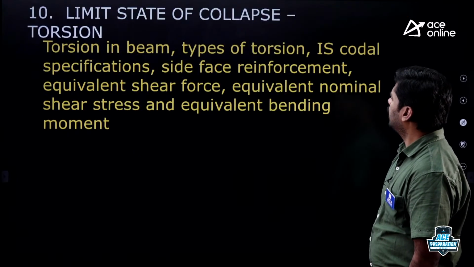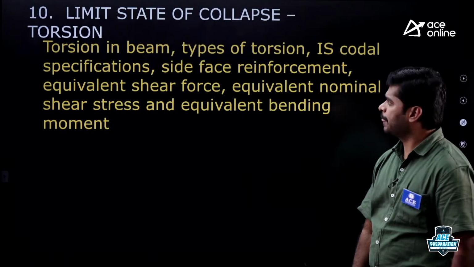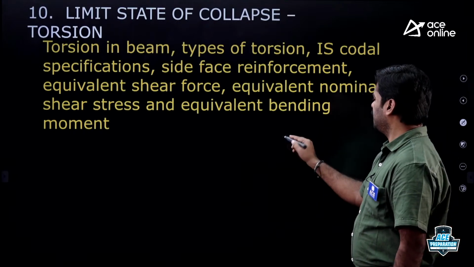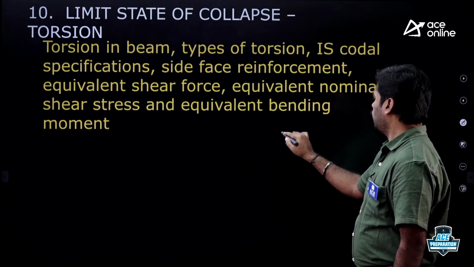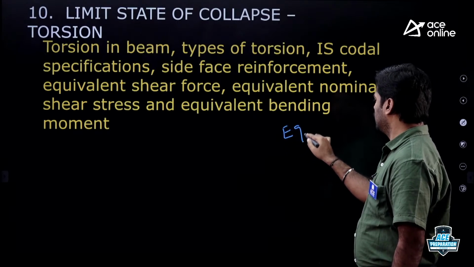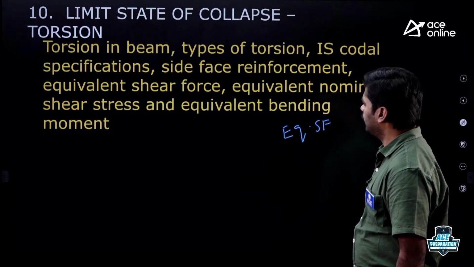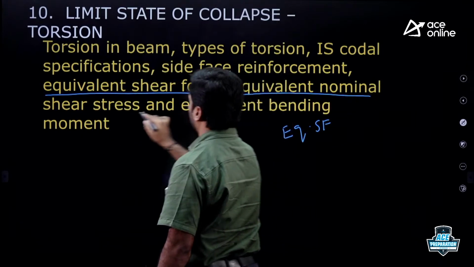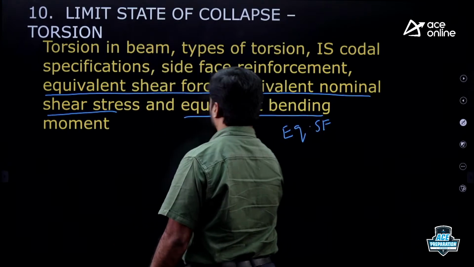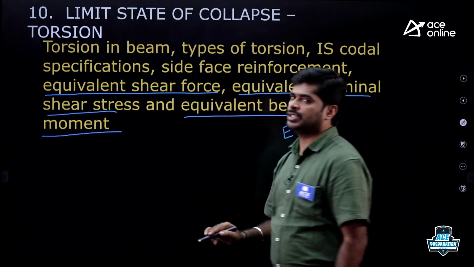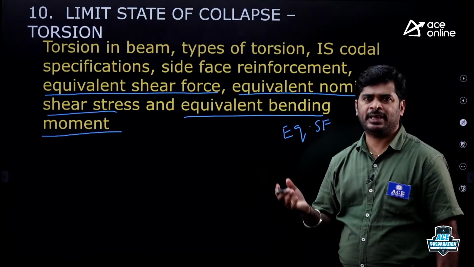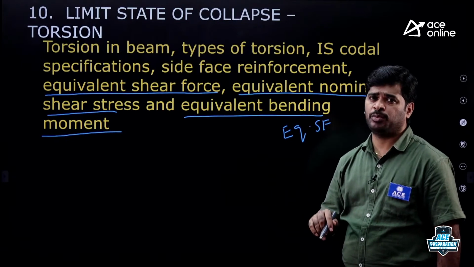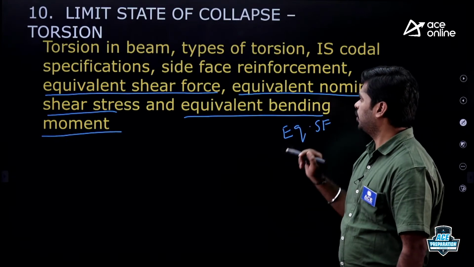Coming to the next one, limit state of collapse, torsion. From this torsion chapter, questions will be asked rarely. Maybe they are going to ask a question on equivalent shear force, equivalent bending moment, equivalent nominal shear stress, right? These numerical questions, my dear, they are going to ask. Direct formula based questions, right? Both GATE and ESE point of view, it is important.